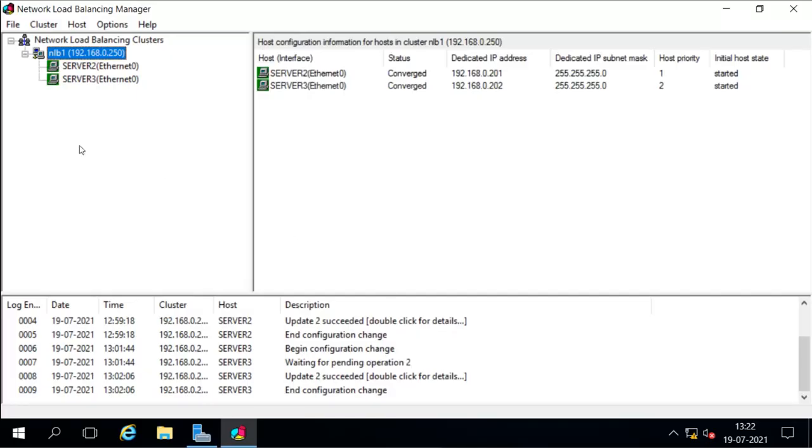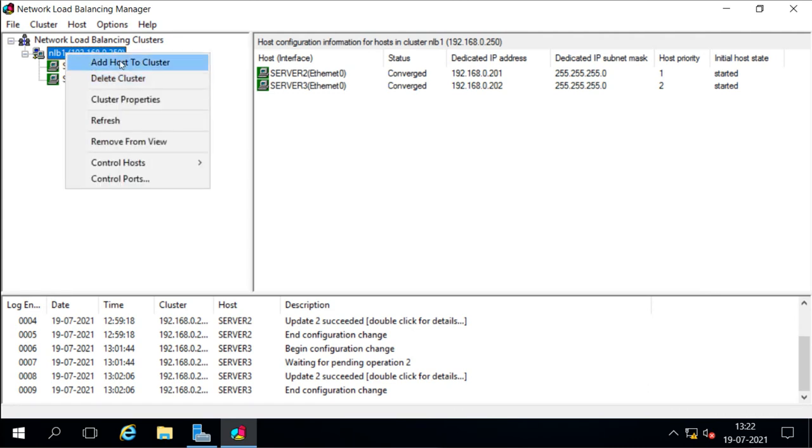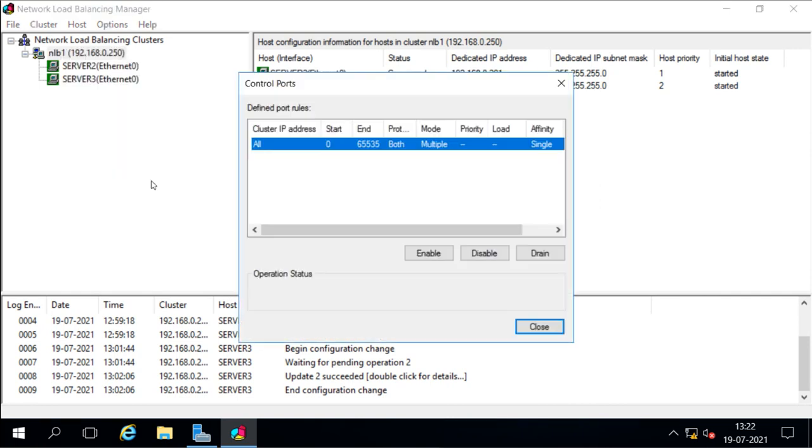So now what are the options we have for the cluster? If you right click on the cluster, then you can see the option to add more hosts. You have the option to delete the cluster. You can check the properties of the cluster. You can refresh. You can remove from view, that means remove from this cluster manager. Then you can control the host, by start, stop, drain stop, suspend or resume. You can control the ports also. And when you select control ports, you will see the option to manage the ports. You can enable, you can disable or drain all the port rules.